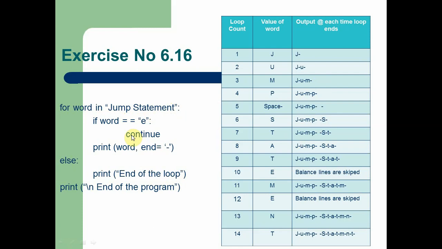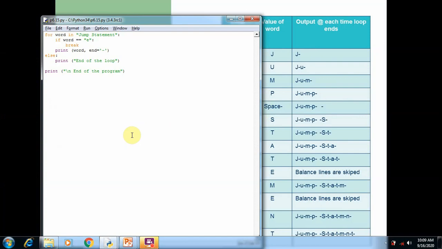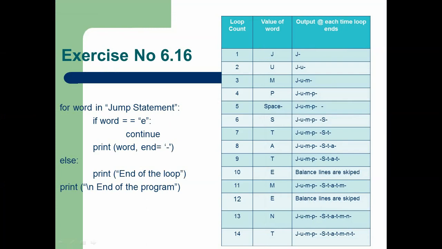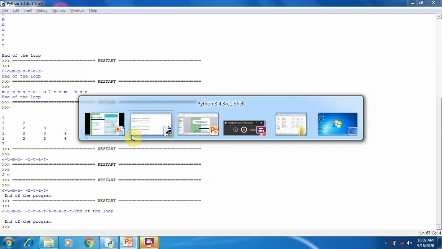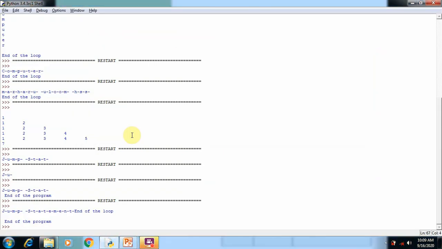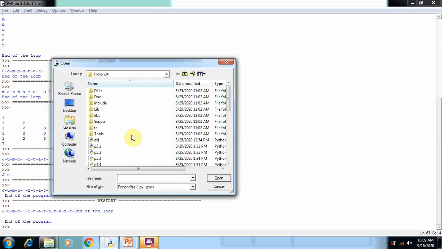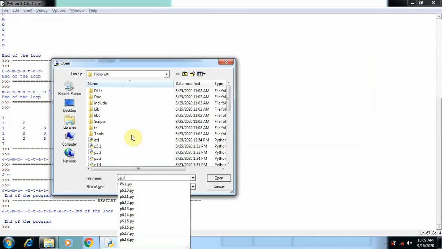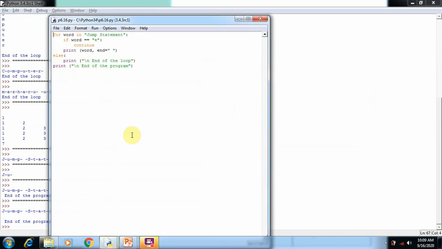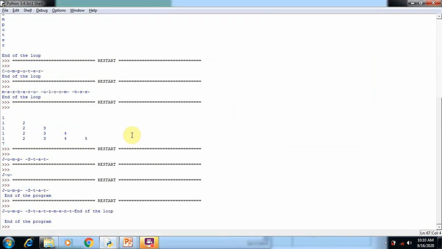So we are using the continue jump statement in the 6.16 program. The only difference is that the break statement terminates the program, but the continue statement skips the for loop statement at the current position and allows the other lines to execute.